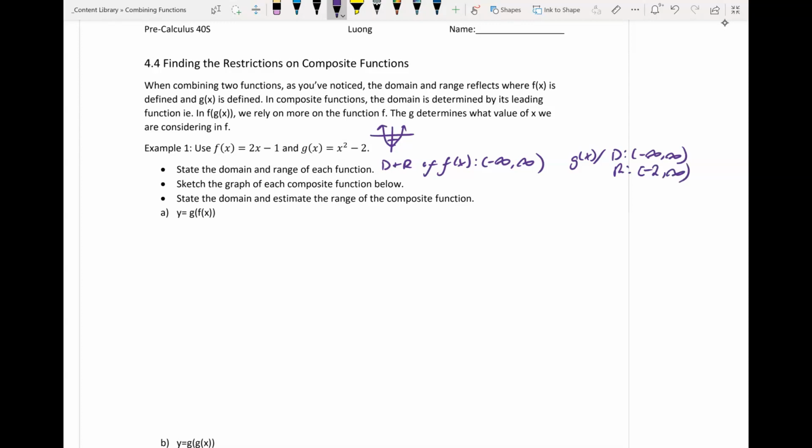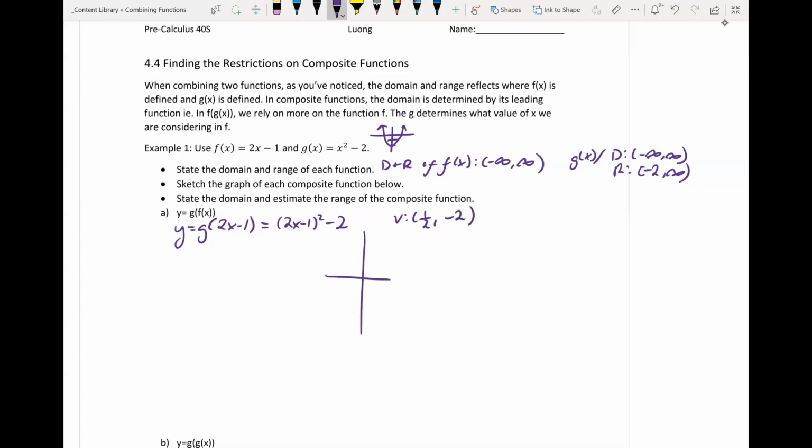Next, we're going to graph the composite function. We have to find the function for g of f of x first. So f of x is 2x minus 1, and we're going to insert that 2x minus 1 into our g of x function. Okay, so then what we have here is a parabola with a vertex at (1/2, -2).